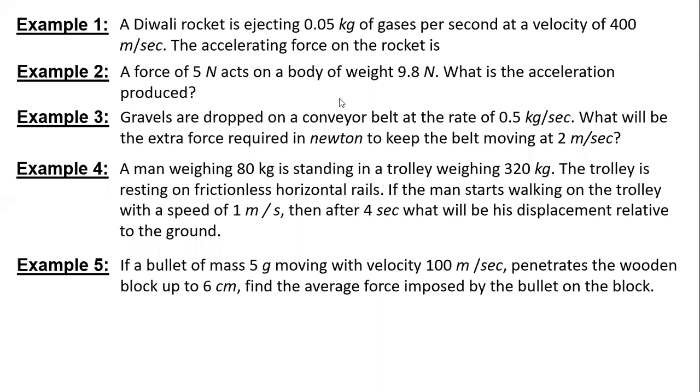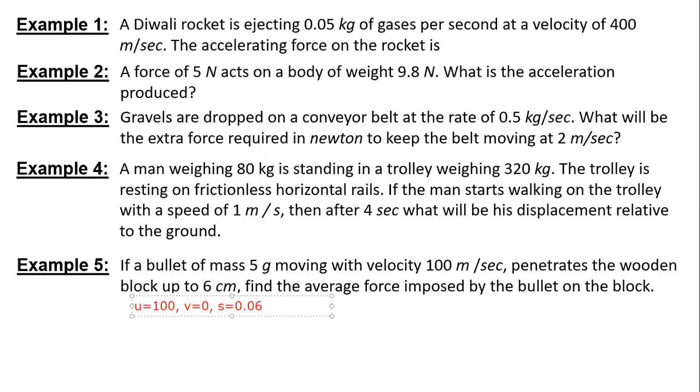Yes, sir. So for the force, we know the mass, but to find force we need acceleration. To find acceleration, we know the initial velocity is 100 meters per second, the final velocity is 0, and the displacement is 6. So we use the third kinematic equation of motion.